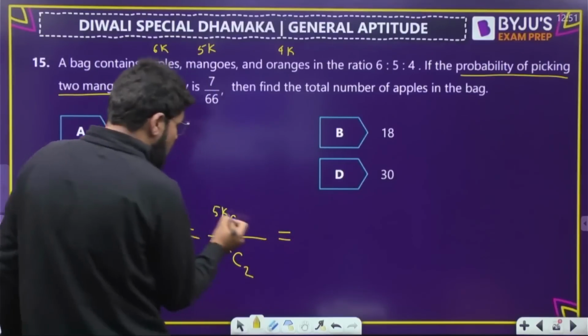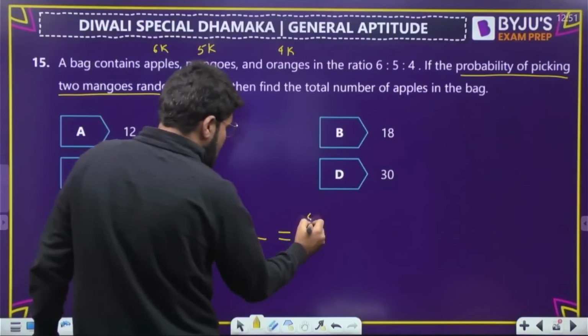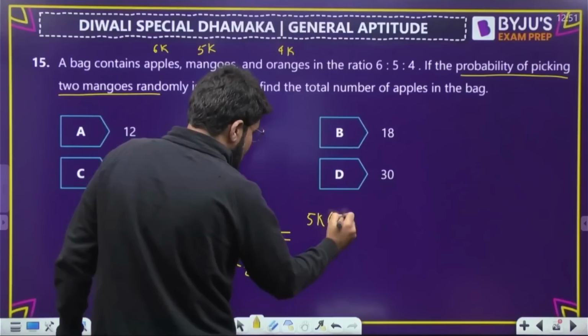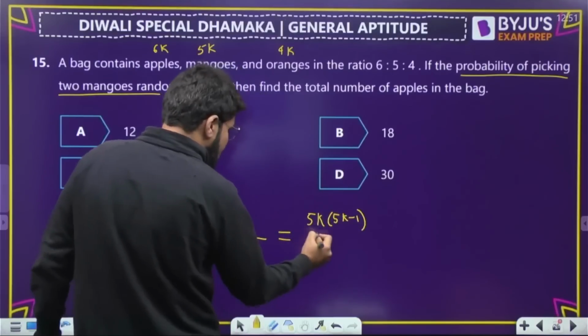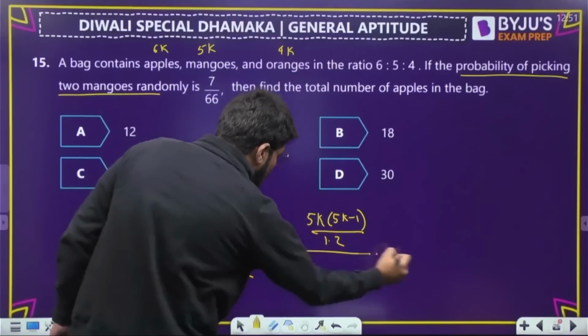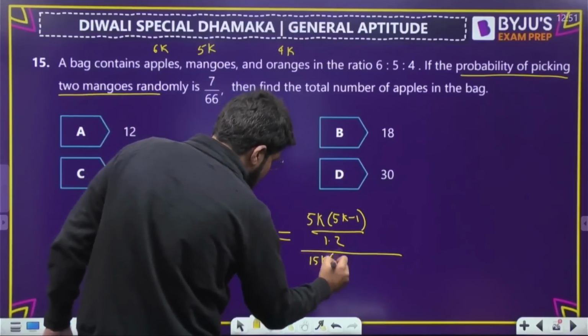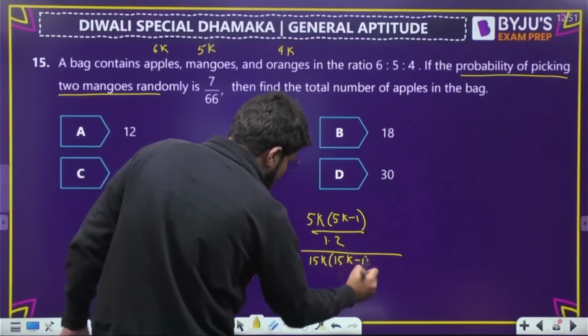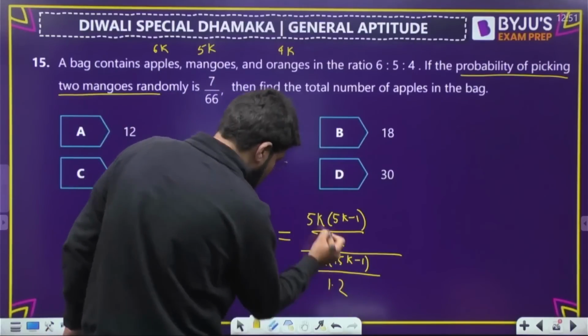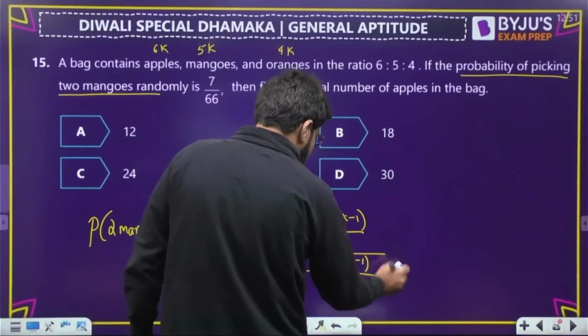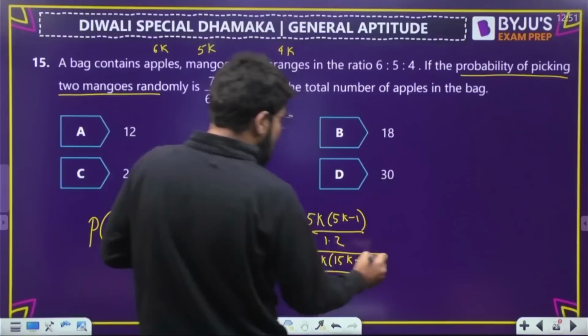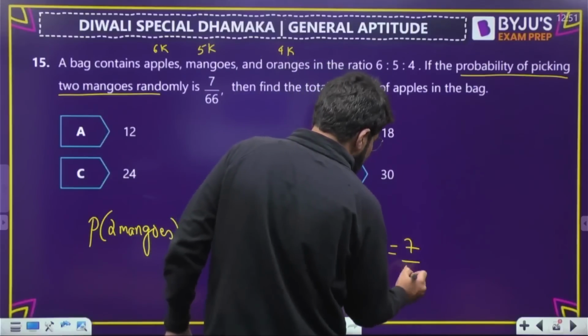Now let us write it down. How do I solve 5k C2? 5k into 5k minus 1, 2 numbers, divided by 1 into 2. Then whole divided by 15k C2. How do you solve 15k C2? 15k, then 15k minus 1, again divided by 1 into 2. So the 1 into 2 will get cancelled, and this is the given probability, 7/66. So from here we will get the value of k.